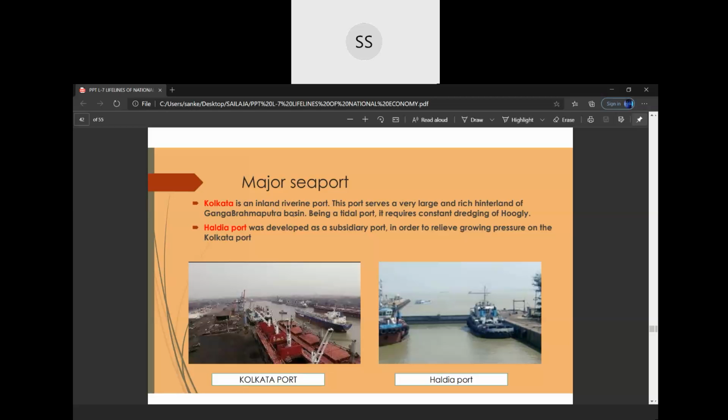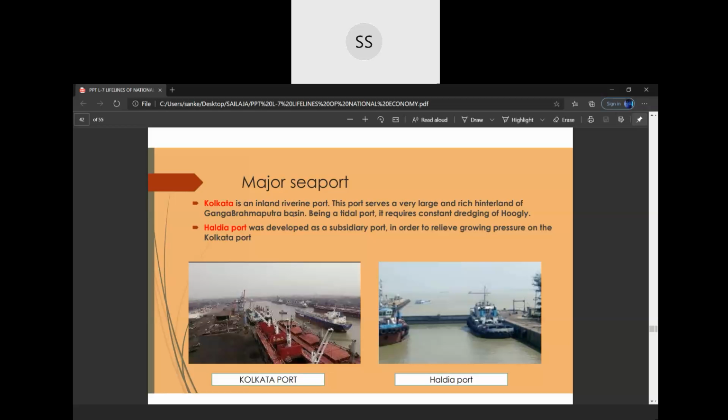This port serves a very large and rich hinterland of the Ganga Brahmaputra basin. I told you what you mean by hinterland. It is also a tidal port, so it requires constant dredging of the Hooghly river. Hooghly river is flowing in Kolkata, a part of Ganga is called Hooghly.